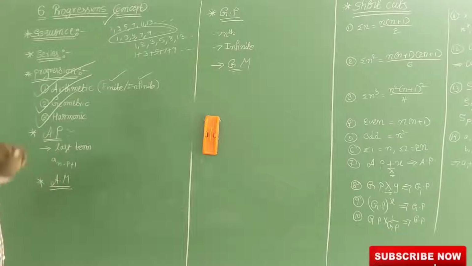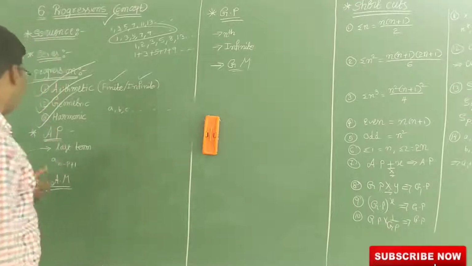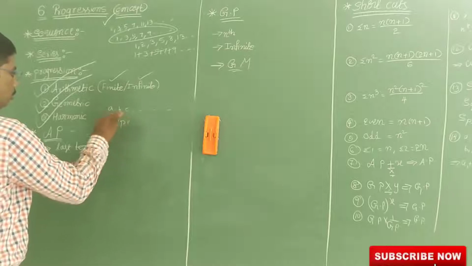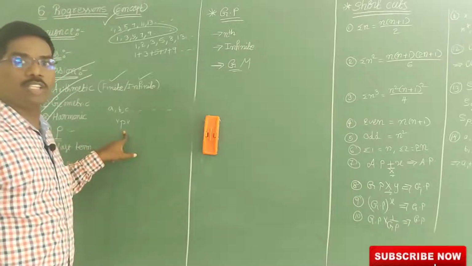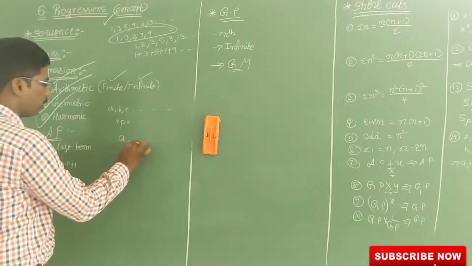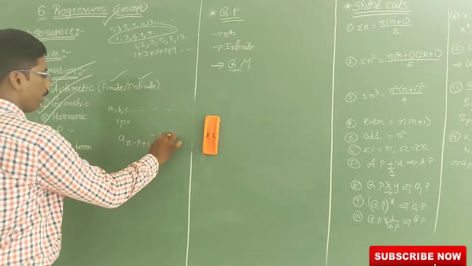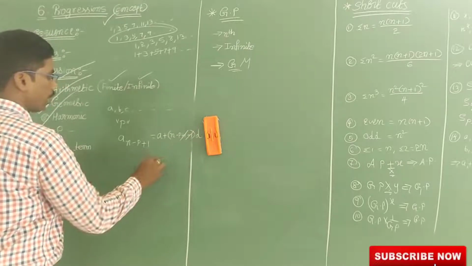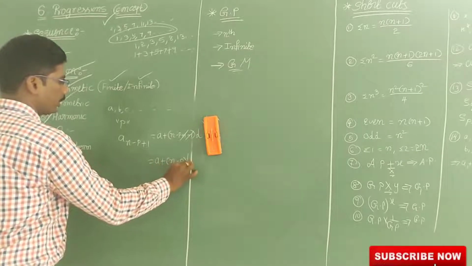Next we will go for the term from the last. See here, A, B, C and so on, so many terms are there. We want a term from the last. If P is the term counted from the last of the AP, then the formula is A n minus P plus 1. If you think this is AN, so A plus n minus P plus 1 minus 1, into D. Minus 1 plus 1 cancel, then you will get A plus n minus P into D. So this is the formula.